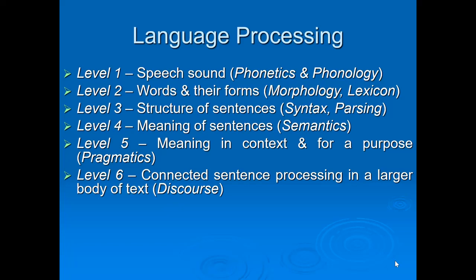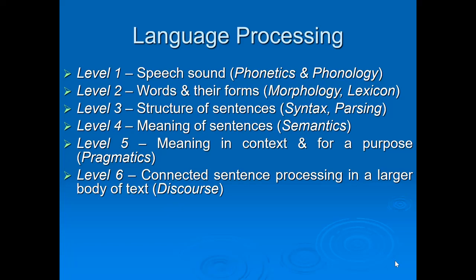Like the word "I" will come in the first place, so why will "I" come at the first place, why not at the second place, why not at the third place in this particular sentence? This is known as the structure of sentence, or in computing language we can say syntax or parsing. How do we read a sentence? How do we form a sentence?